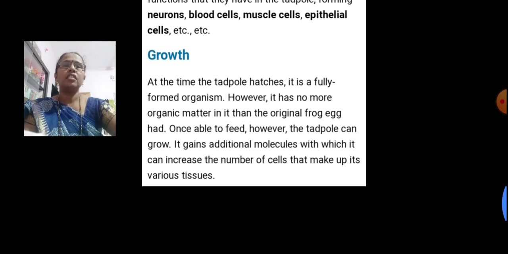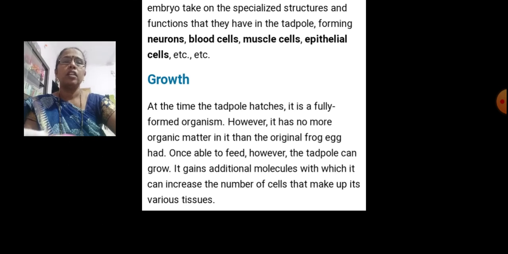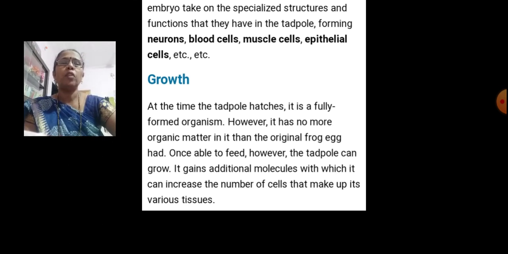And then next is the last, growth. At the time the tadpole hatches, it is a fully formed organism. However, it has no more organic matter in it than the original egg had. Once able to feed, however, the tadpole can grow. It gains additional molecules with which it can increase the number of cells that make up the various tissues.